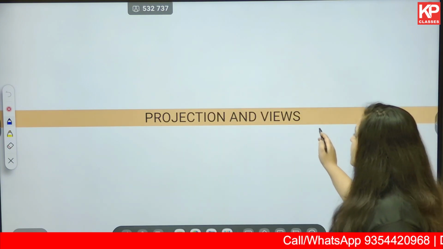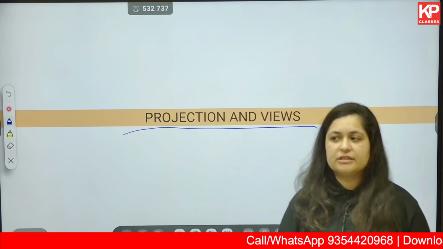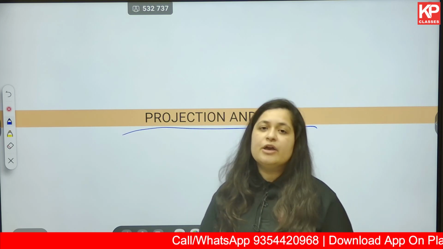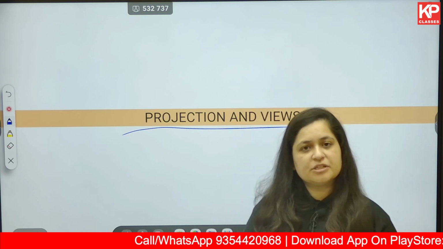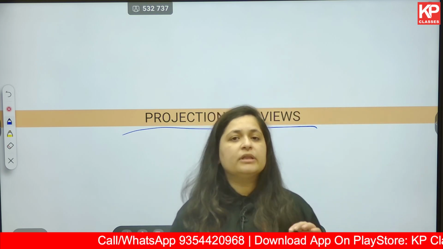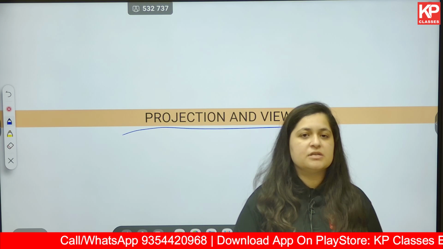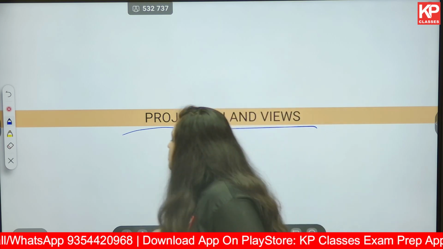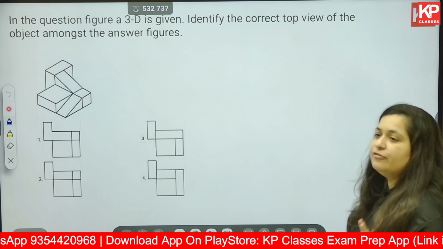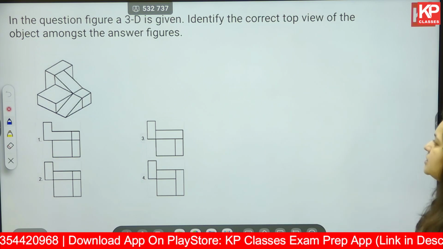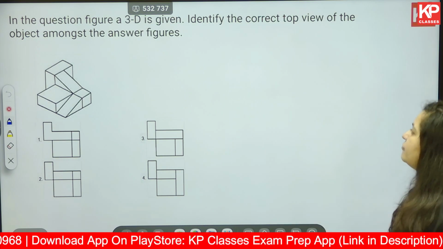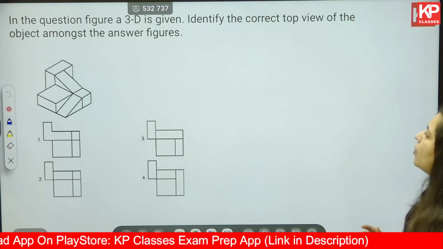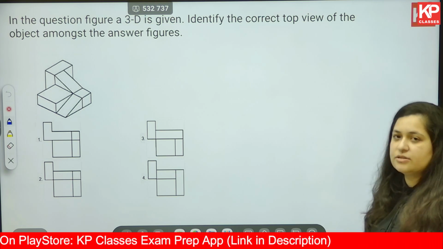Now, the final topic for the day is projection and views. The final one, but the most important one. If you go through the previous year question papers, you will see that more than 4 questions in all these papers have been asked based on this particular topic. Okay, so moving to the first question of this particular subtopic. In the question figure, a 3D object is given. Identify the correct top view of the object amongst the answer figures.